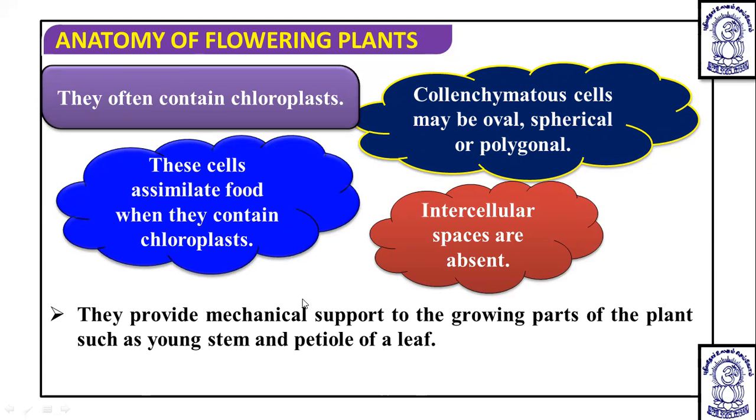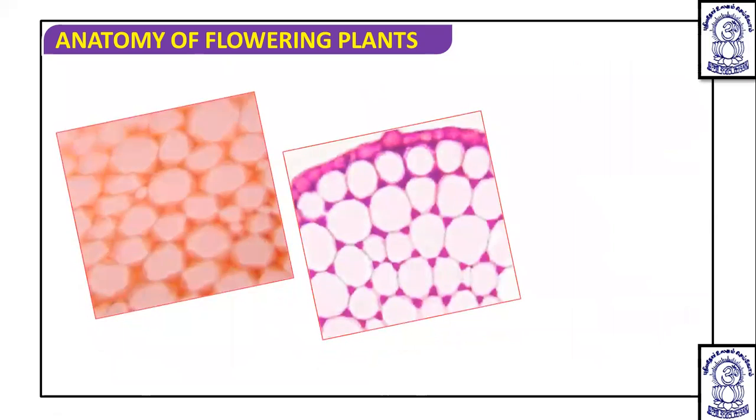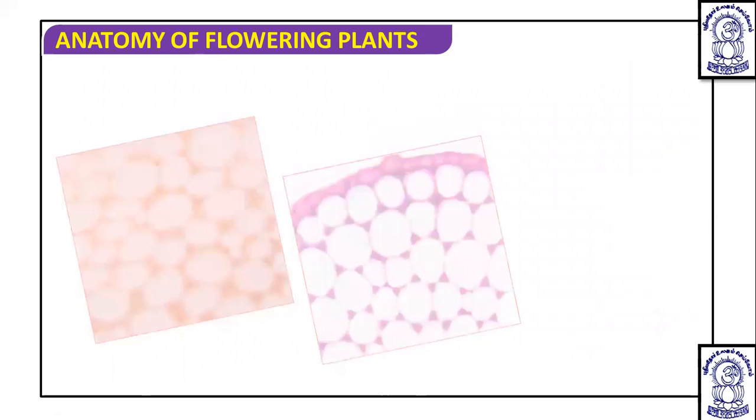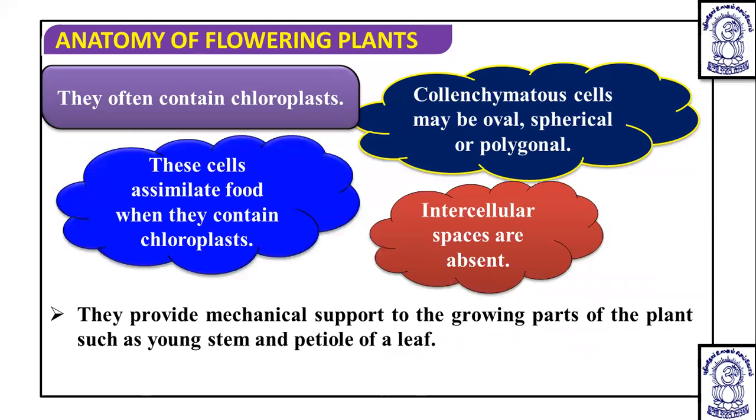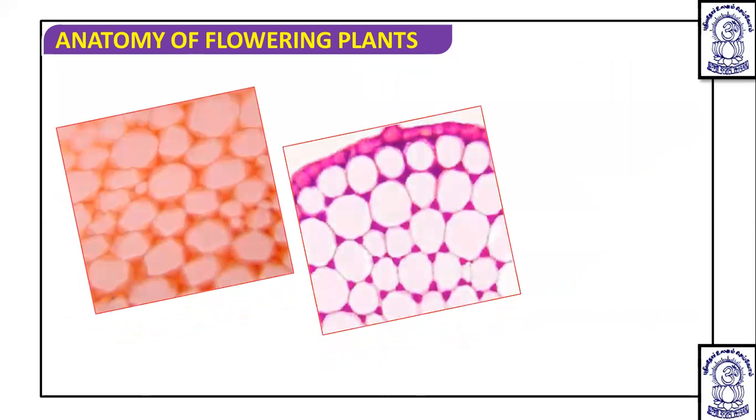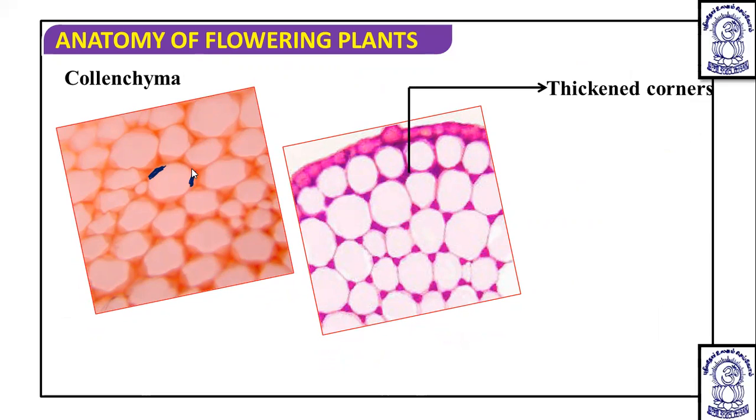Apart from this, with the particular thickening, they provide mechanical support to the petiole. Flexibility to the petiole is also provided by the collenchyma because it is an elastic tissue. You can see the particular corner thickening here. These thickenings are due to the collenchyma. They have thickened corners and intercellular spaces are absent.